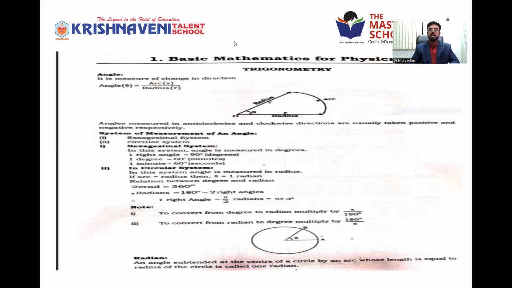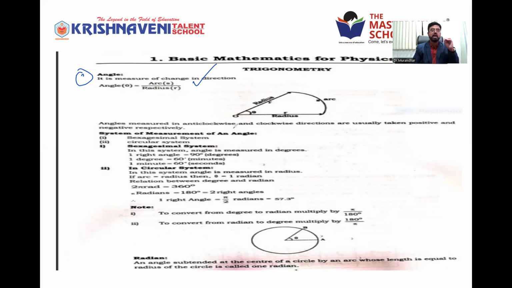So what is an angle? Angle is nothing but arc by radius. It is the measure of change in direction. See here, from here it changes direction at every point and reaches here. This is called the arc, and this arc by radius is called an angle. That is the first point we learned. It is given mathematically by arc by radius.